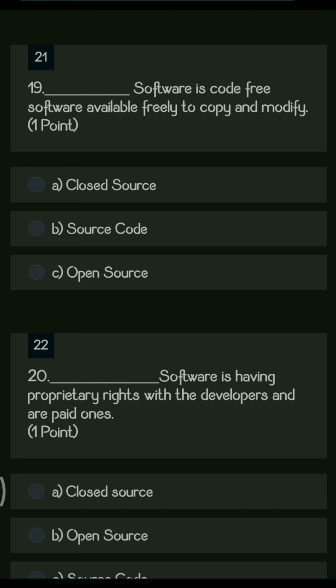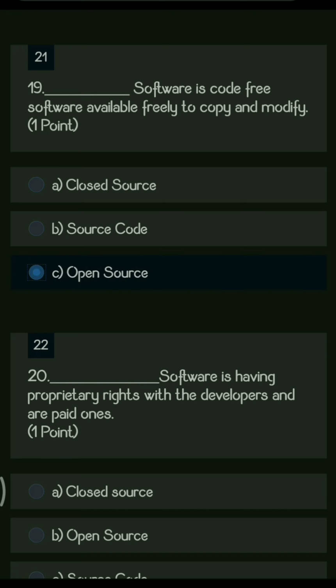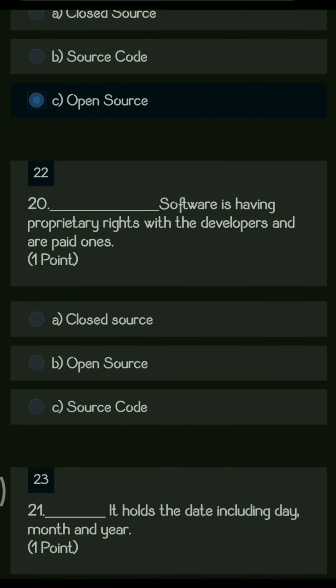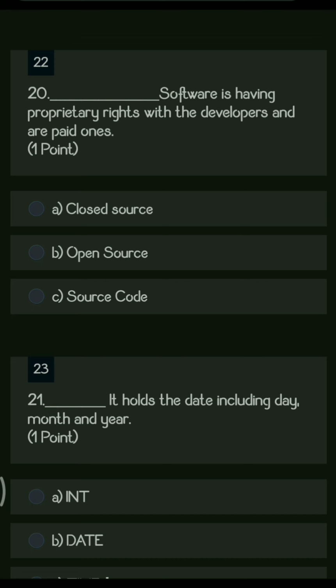The software which is openly available and free of cost is called open source software. Whereas the next question is dash software is having proprietary rights with the developers and are paid ones. So the options are closed source, open source, and source code.